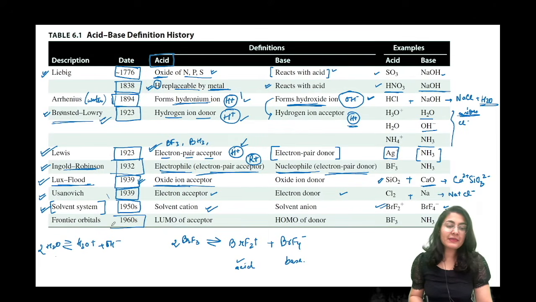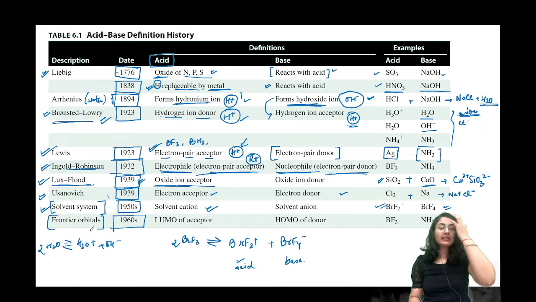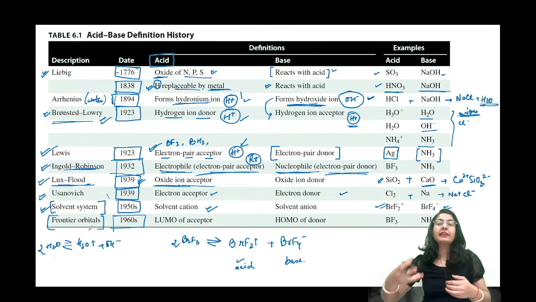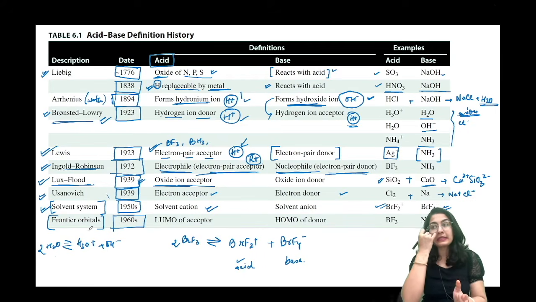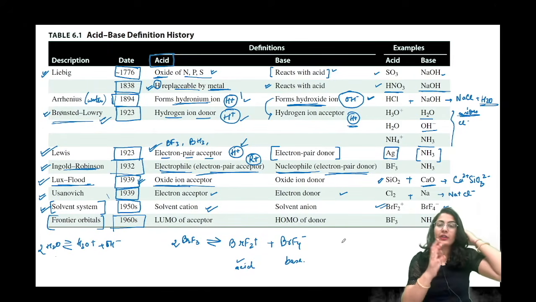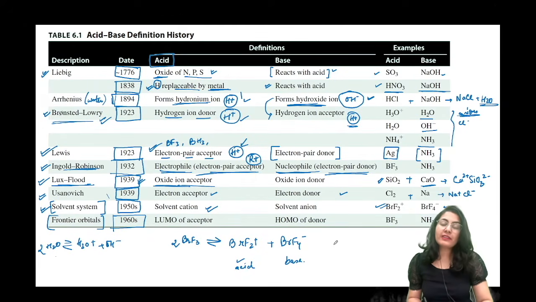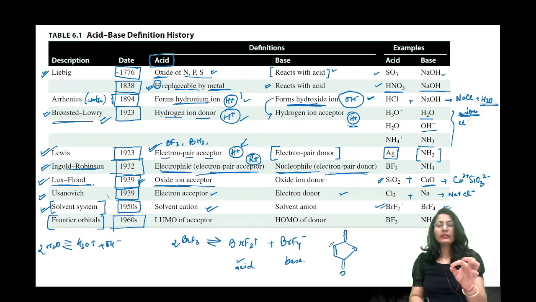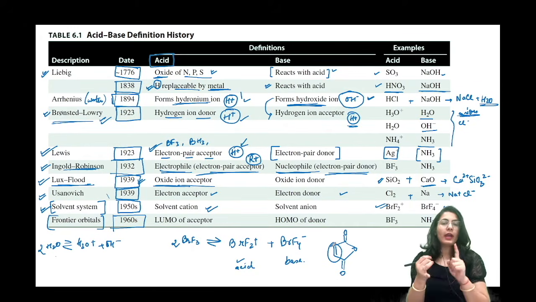Lastly, 1960s में एक और theory आई, frontier orbital theory. That is, when you are considering the orbitals, the reacting orbitals of a molecule, you will see that the LUMO shows acidic property. LUMO और HOMO क्या होता है? You must know that if we are talking about a pericyclic reaction, we have already done that. Organic हमने पूरा पढ़ लिया है. So when we talk about, let's say, this kind of a dienophile molecule, we talk about this alkenes, HOMO and LUMO.